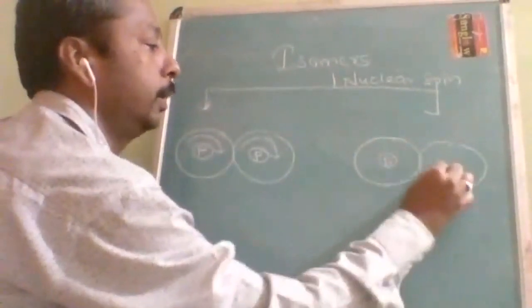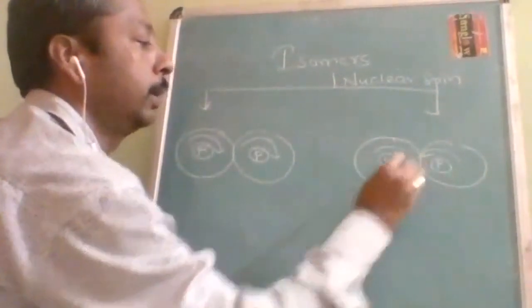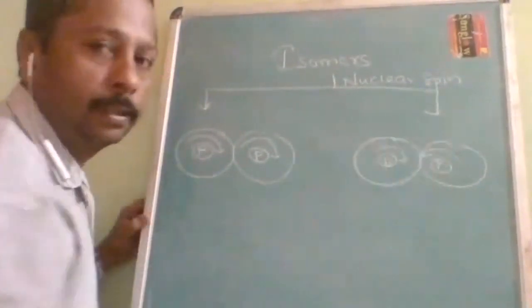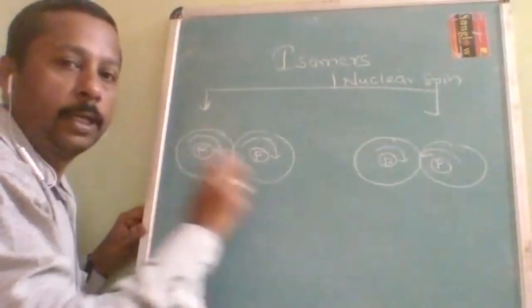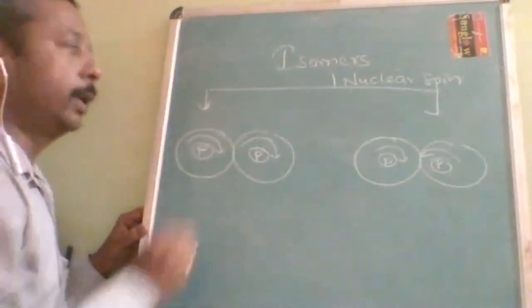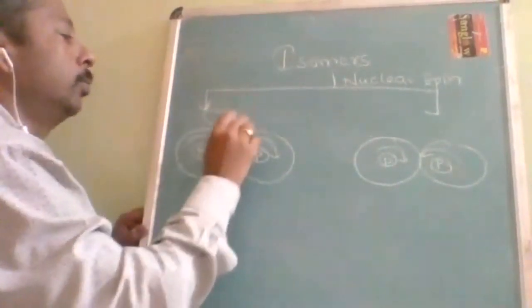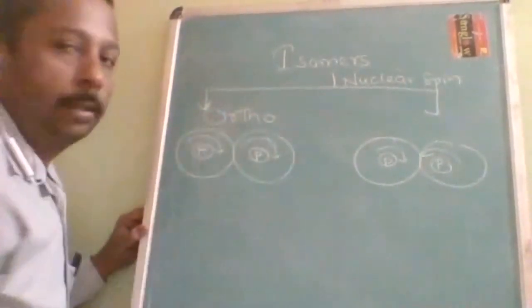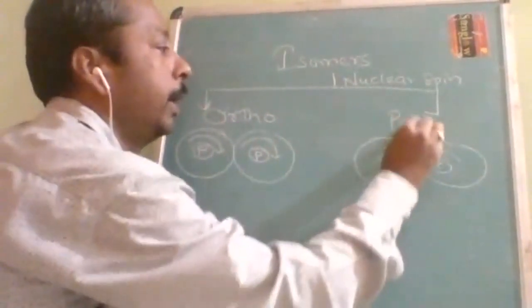Here we are concentrating on the spin of the proton, not on the electron. One is clockwise, another is anti-clockwise. Both can be in one direction. If they are in the same direction, then such an isomer is called ortho. If they are in the opposite direction, para.